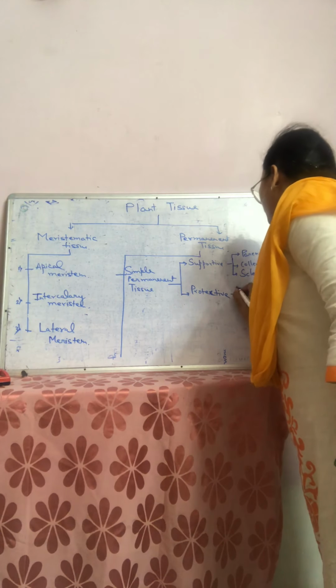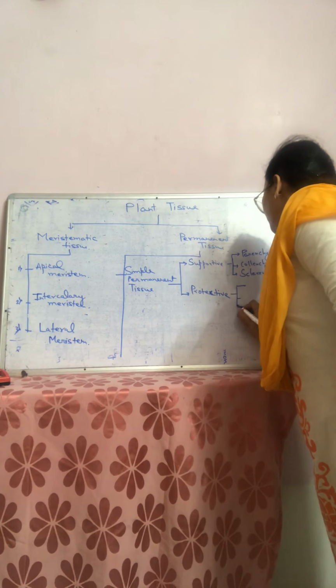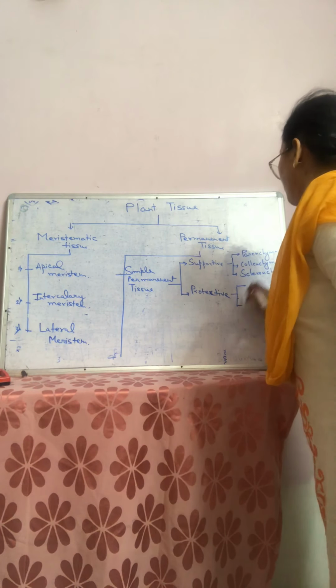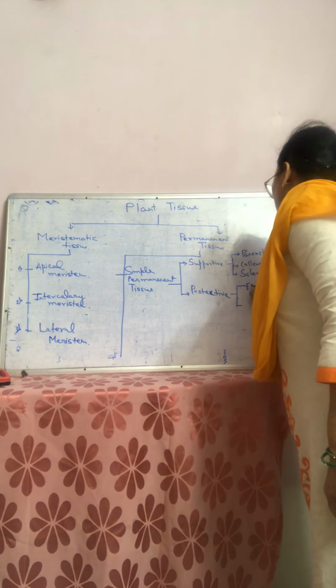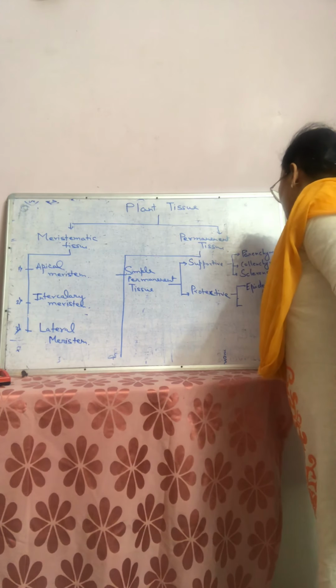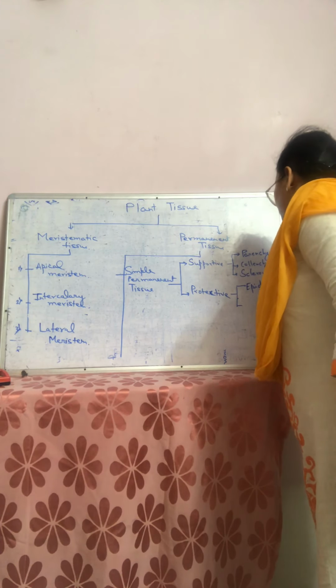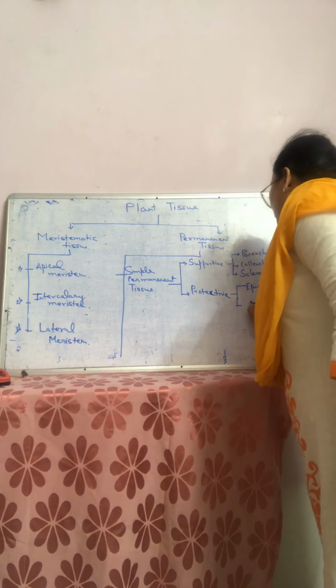Whereas protective is divided into two parts. First one is epidermal tissue and second one is cork.